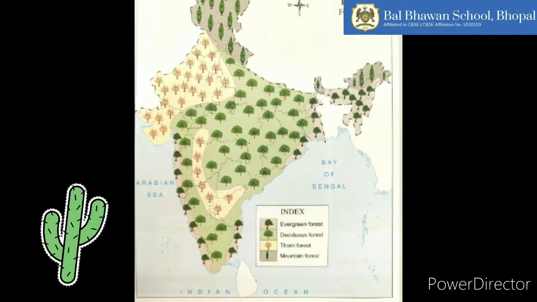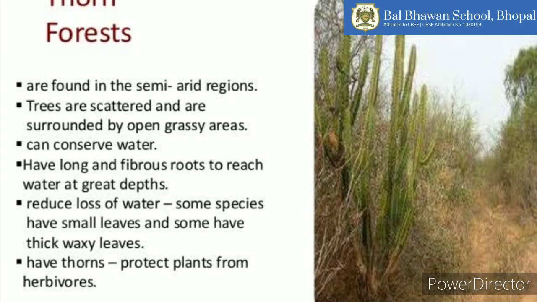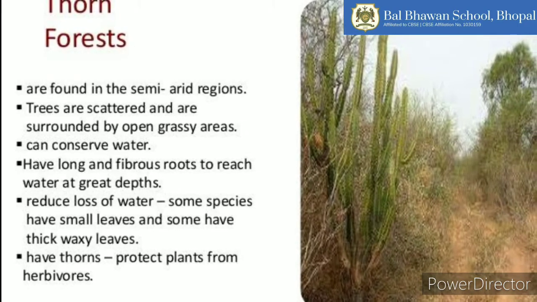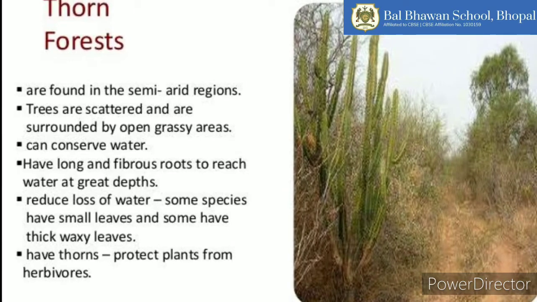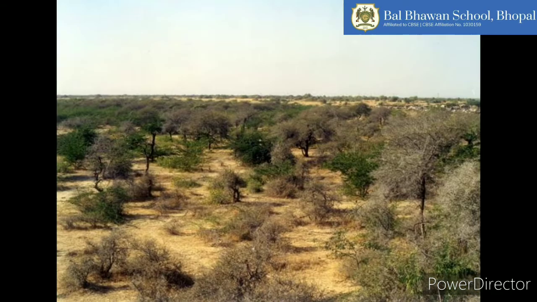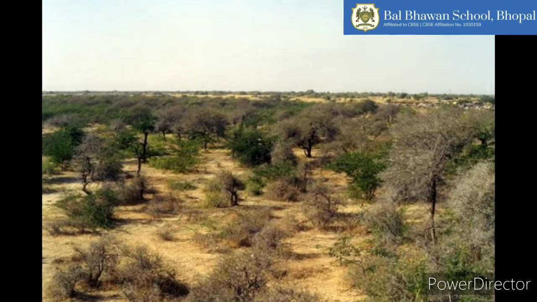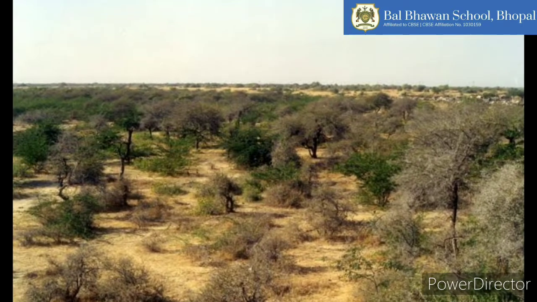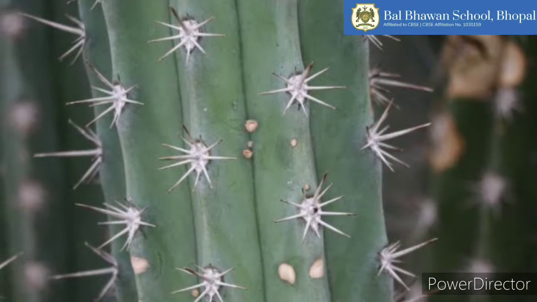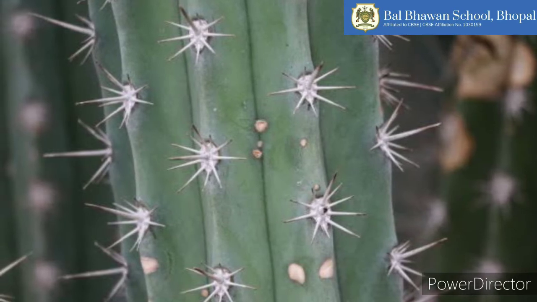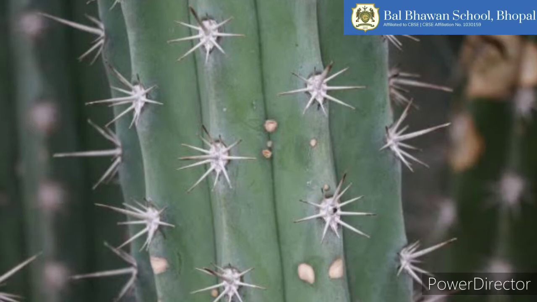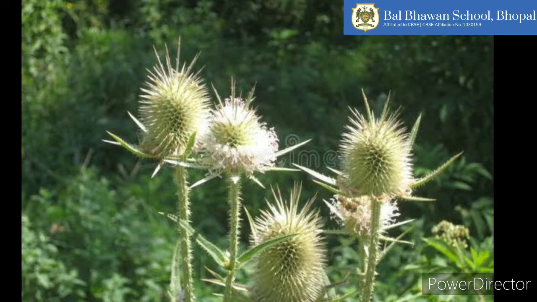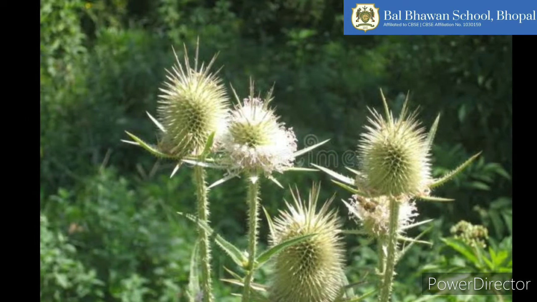Now, let's see what are the features of these forests. Number 1, these forests are prevalent in the areas which experience annual rainfall of less than 70 centimeters. The trees here are very short, stunted and scattered. It's not a thick or dense forest. The trees and shrubs have thick and small leaves, which helps in minimizing evaporation. So these are all adaptations that the trees have taken in this place so that they are able to retain water for a longer period of time.